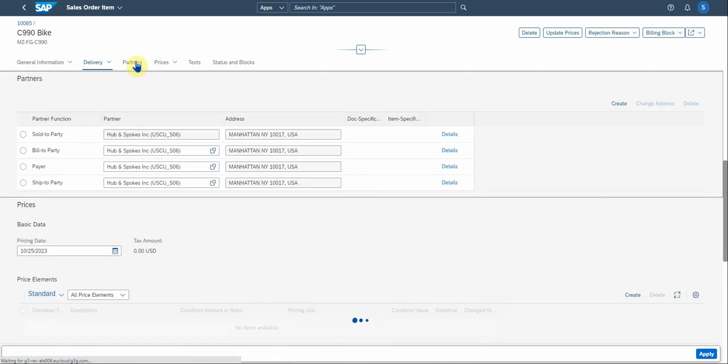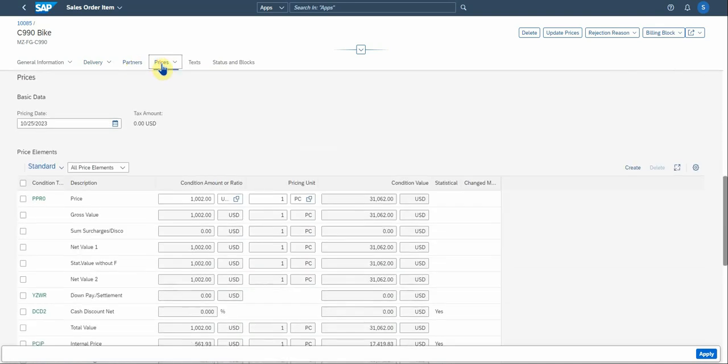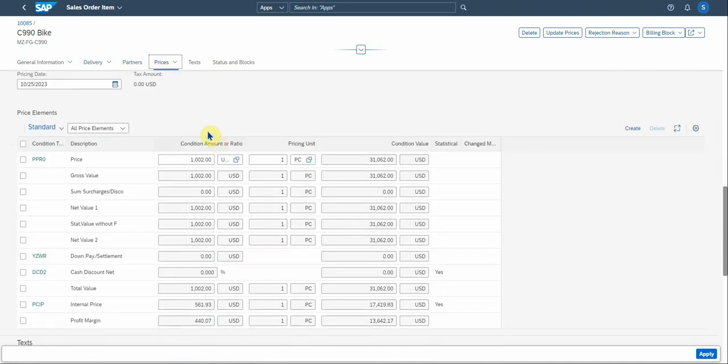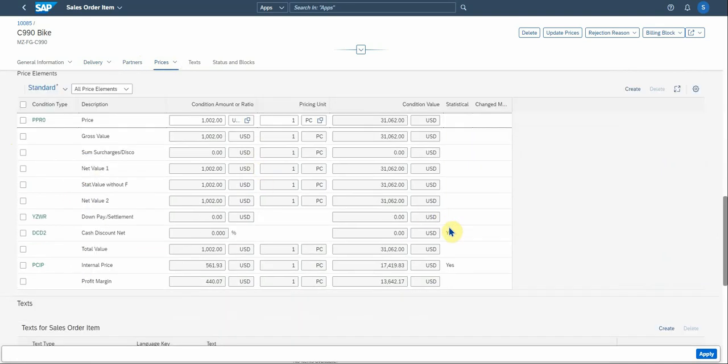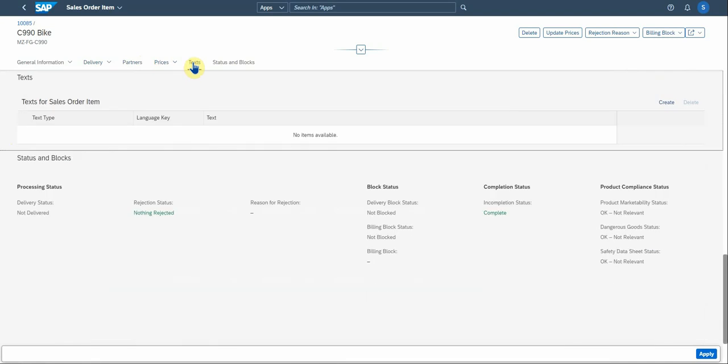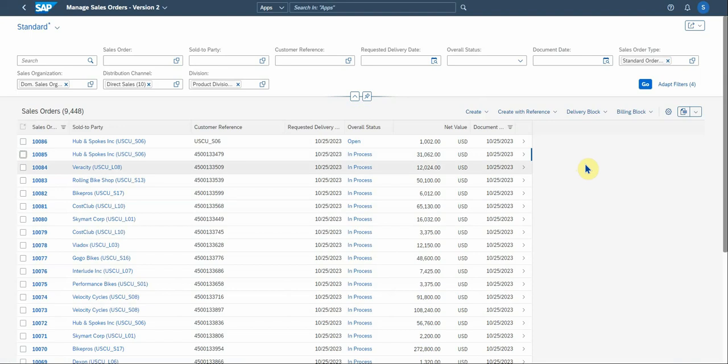So this functionality is very, very important. There's your partners, which we spoke about. You can go to pricing. There's your pricing date and your various condition types that you can look at, and then also the amounts. Then there's your item text. There was nothing added here, but you can go and create your item text if you want to do that. Okay, let's go back to the main screen. Let's leave this page. So we covered the existing sales orders.